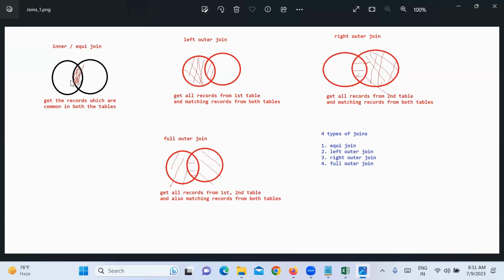Self join means you are joining the same table with itself. I will tell you later, once these four are completed. The same table joining with itself is called a self join.